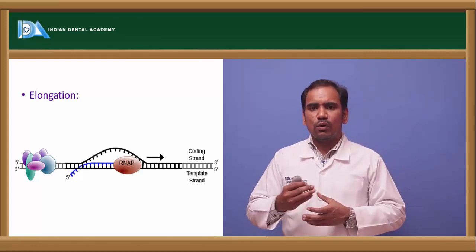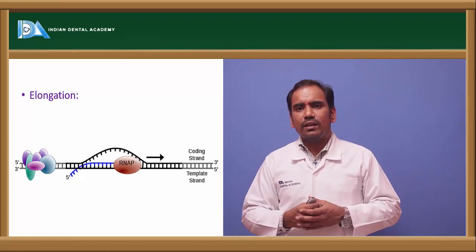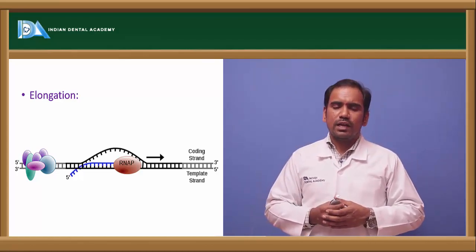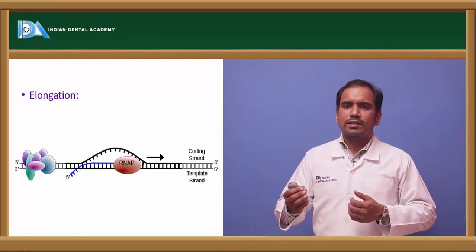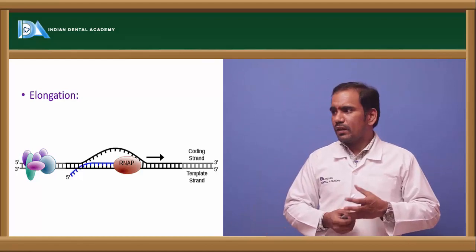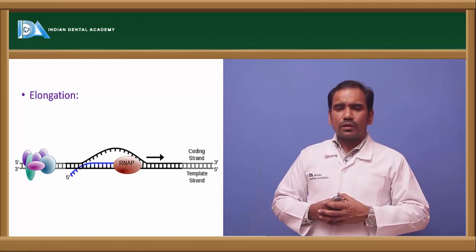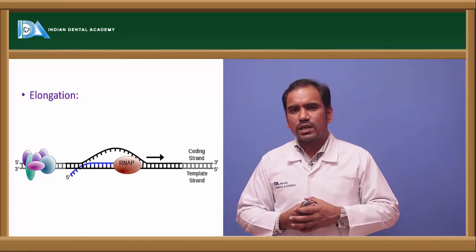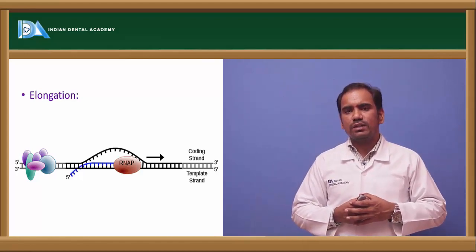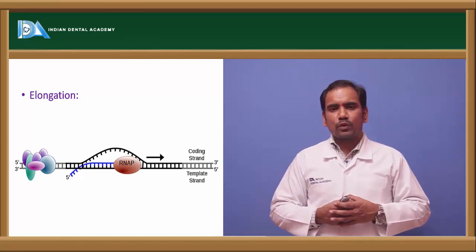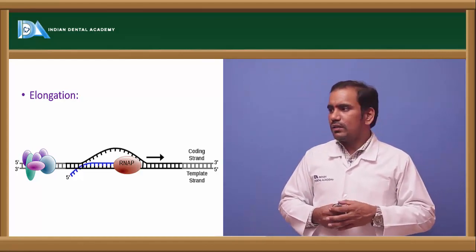We can say that elongation has started only when about 10 nucleotides are added. So that is the significance of the sigma factor in RNA polymerase: it is required for the recognition of the promoter region in the DNA which has to be transcribed, right?